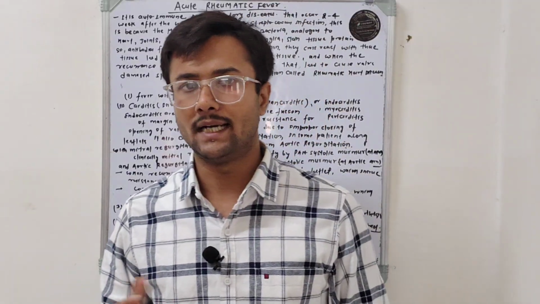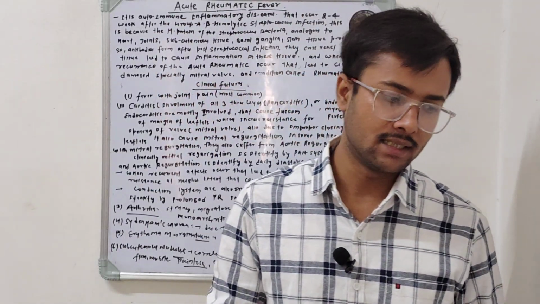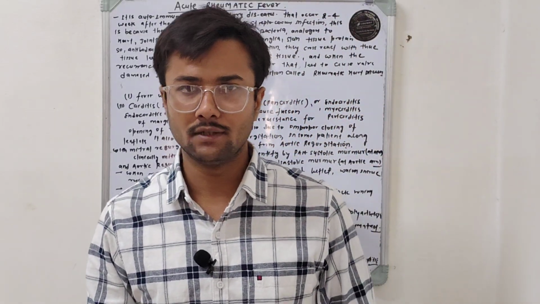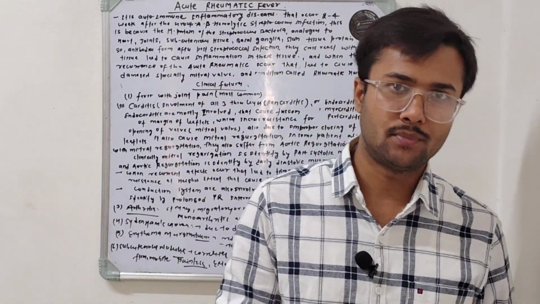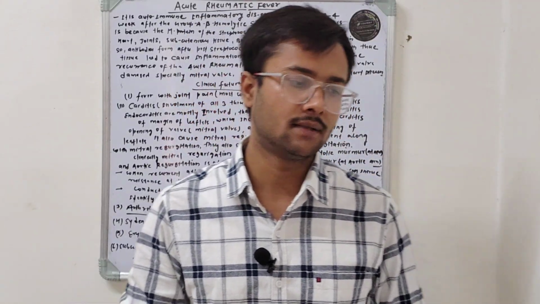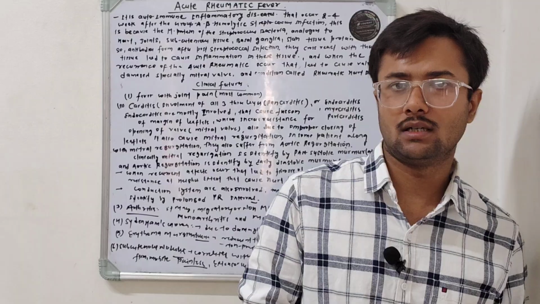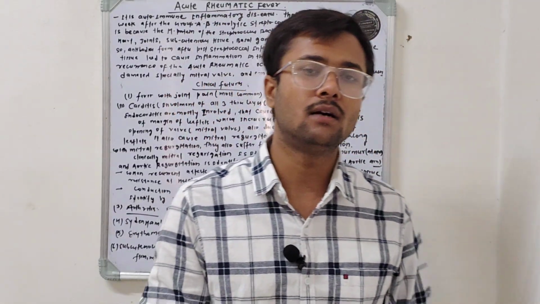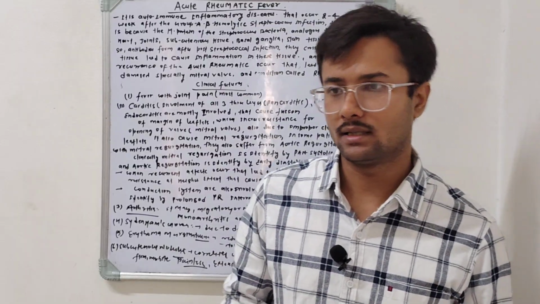For mitral regurgitation, the clinical sign is that we check for pansystolic murmur. If any patient has a pansystolic murmur, it indicates mitral regurgitation. And if any patient has an early diastolic murmur, it indicates aortic regurgitation.